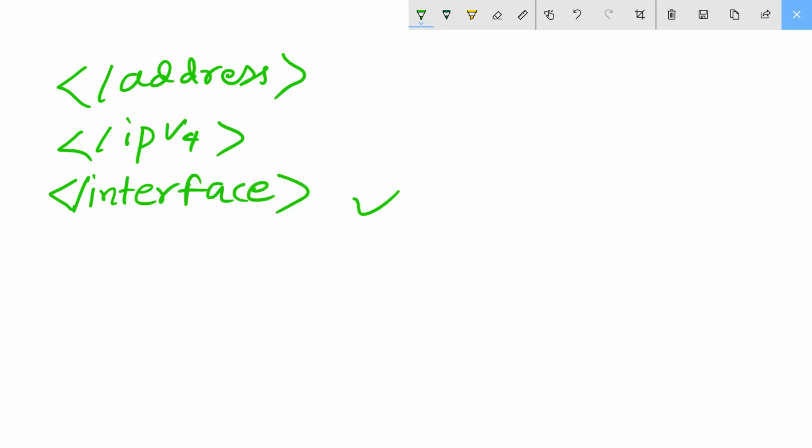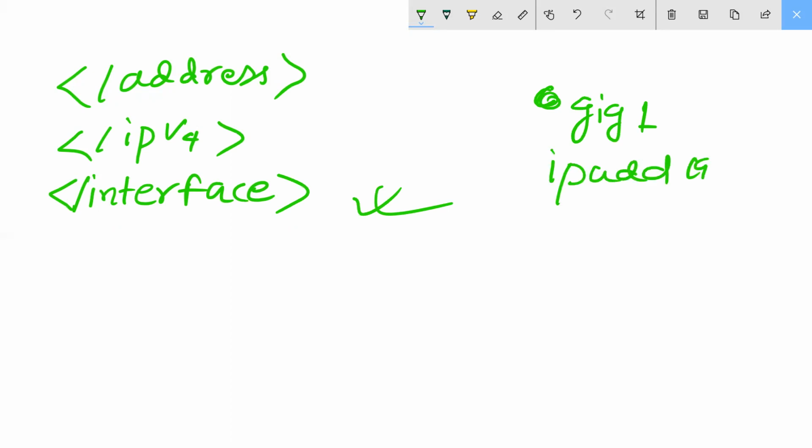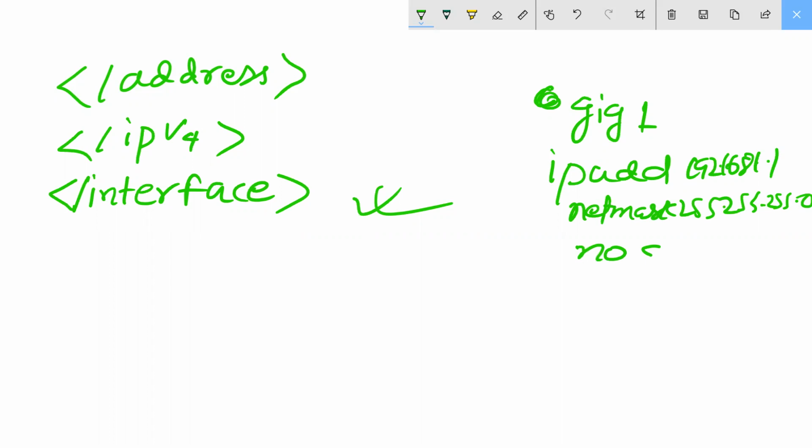Correct, guys. This is the execution of your simple configuration. You are writing gigabit 1, IP address is 192.168.1.1 with net mask 255.255.255.0. Then after what? Up. That means enabled. Enabled means up. That means no shut down. Then after you have closed it, interfaces is closed. That means exit. Correct, everyone? Understood this basics?